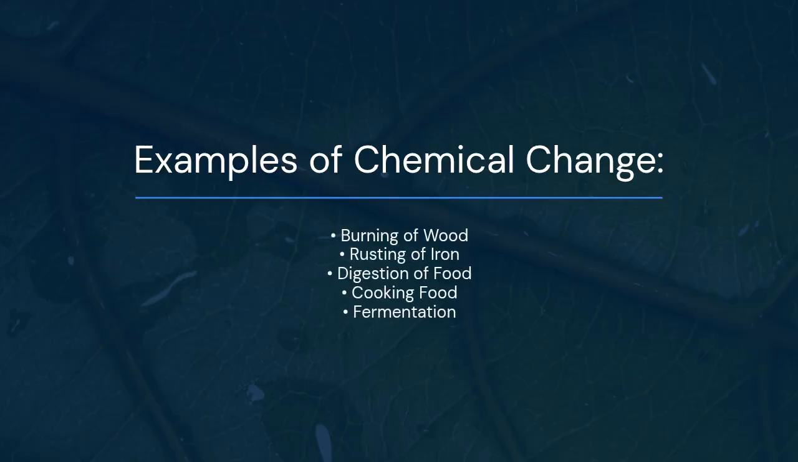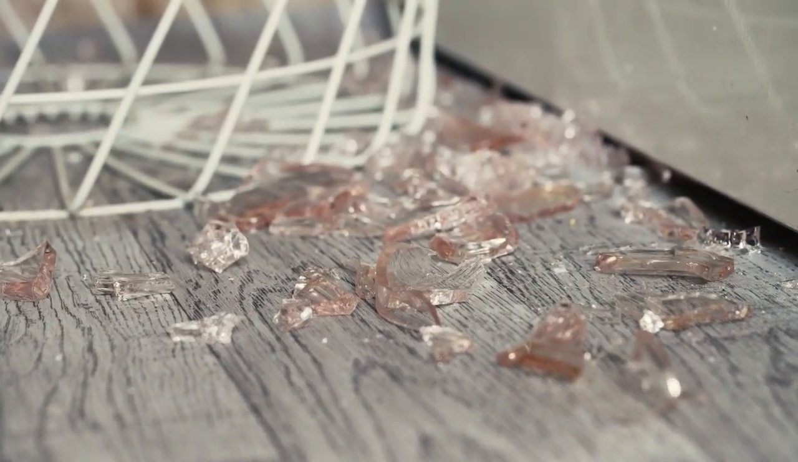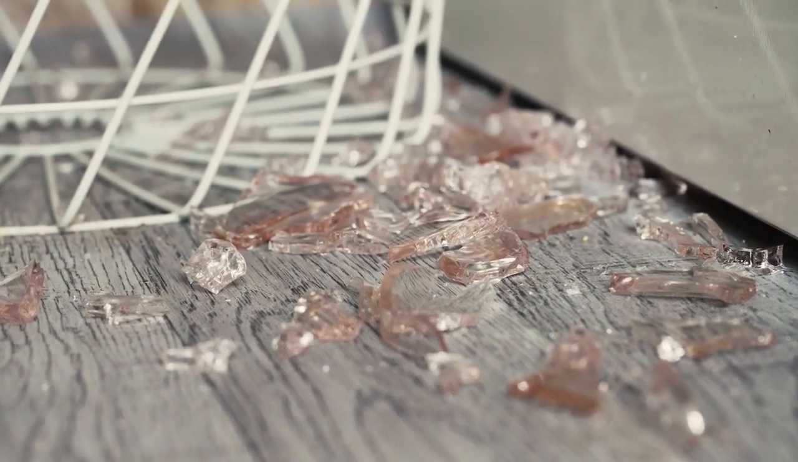Examples: burning of wood, roasting of iron, digestion of food, cooking food, fermentation, decay of leaves. So these are examples of chemical change.